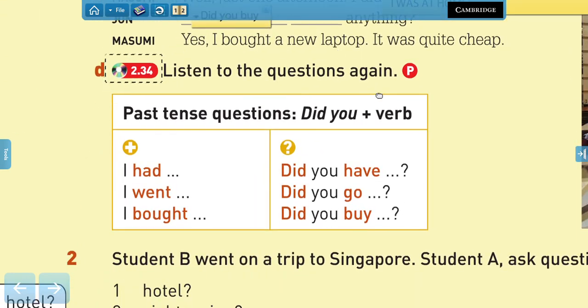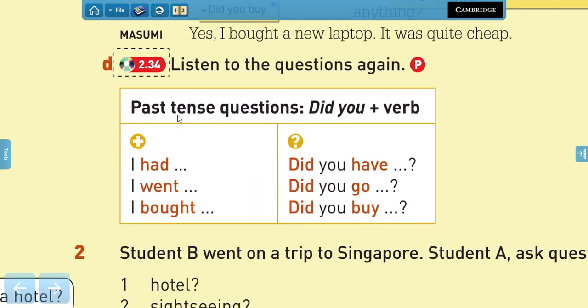Now, here we have some examples. Let's listen to the question again. Past tense questions, we have did, the subject and the verb. I had, did you have? I went, did you go? I bought, did you buy? So every single time we use an auxiliary, did or didn't, if it is for a question or for a negation, we're going to use the verb in infinitive.